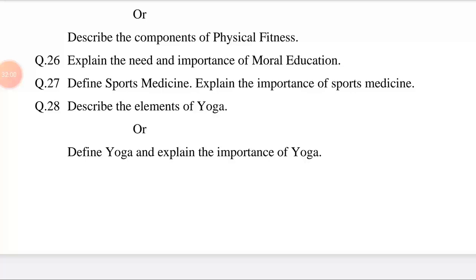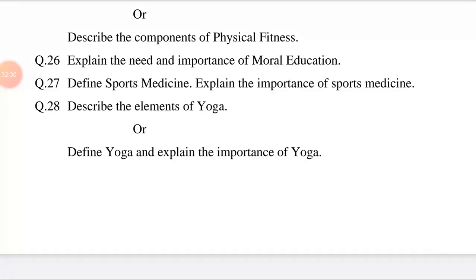A few importances of sports medicine are as listed below. 1. Physical fitness. 2. Study of various sciences. 3. Dress and equipment. 4. Knowledge about balanced diet. 5. Knowledge of environmental factors. 6. First aid. 7. Rehabilitation. Explain all these points in 2 to 3 lines.